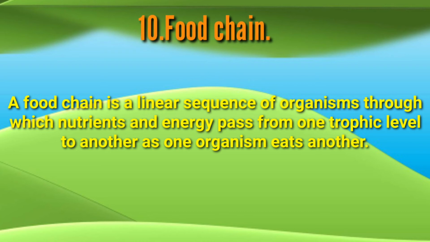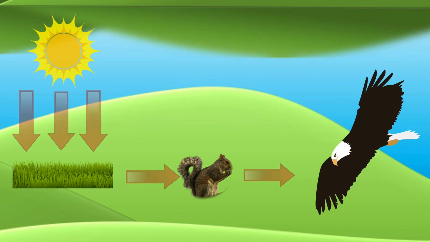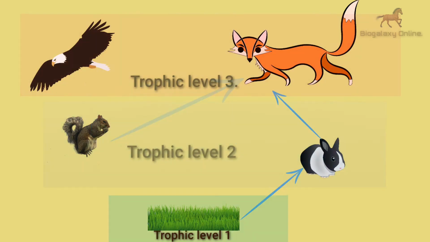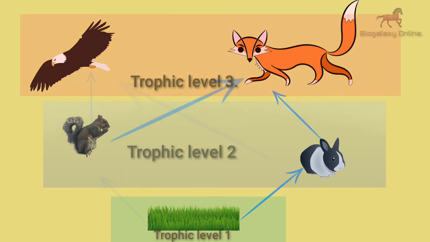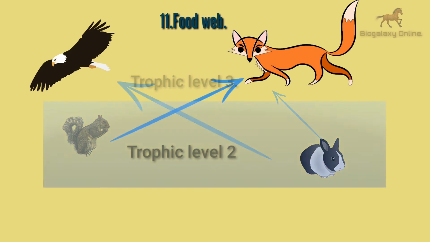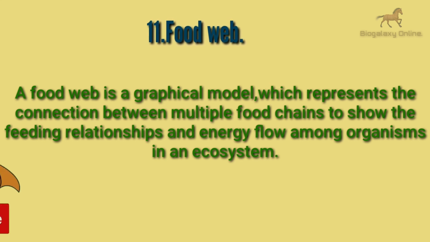Now, what is a food web? Well, an ecosystem usually has more than one food chain. For example, this grassland may have a few squirrels and eagles too, forming a different food chain. And when these different food chains are interconnected at various trophic levels, it forms a food web. So a food web is a graphical model which represents the connection between multiple food chains to show the feeding relationships and energy flow among organisms in an ecosystem.